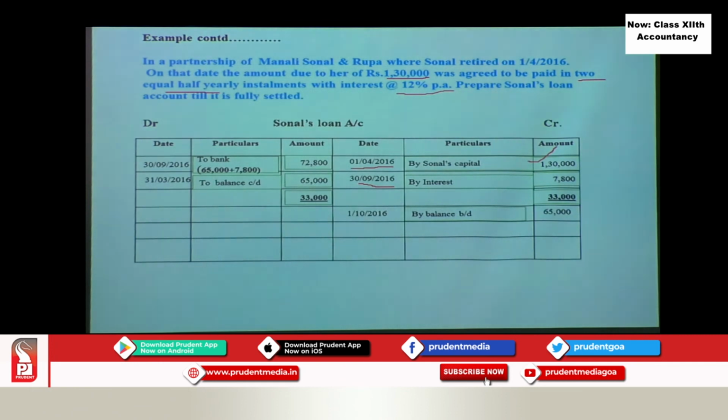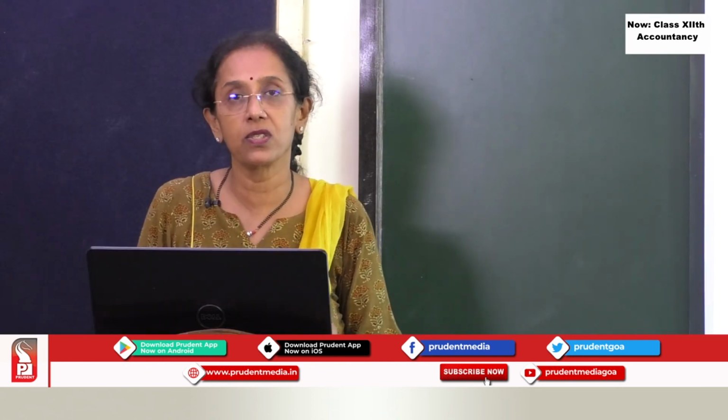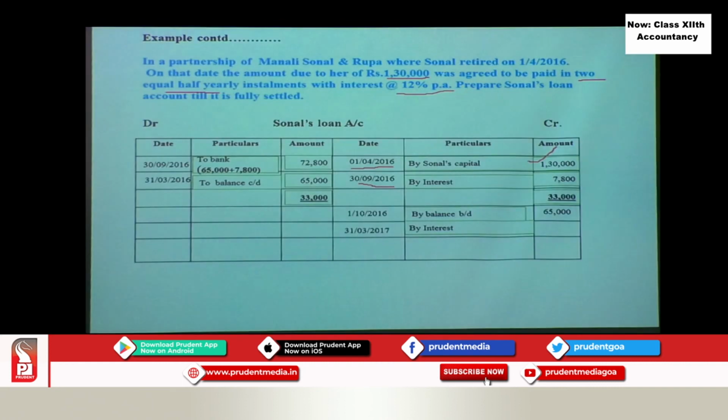So this 65,000 again we have to pay, but with interest. So when will it be due now? It will be due on 31st of March. Okay. On 31st March we have to make the payment of the next installment with interest. So let us calculate the interest. So interest is calculated on which amount? On 65,000. Always on the opening balance. Try to understand this. Okay.